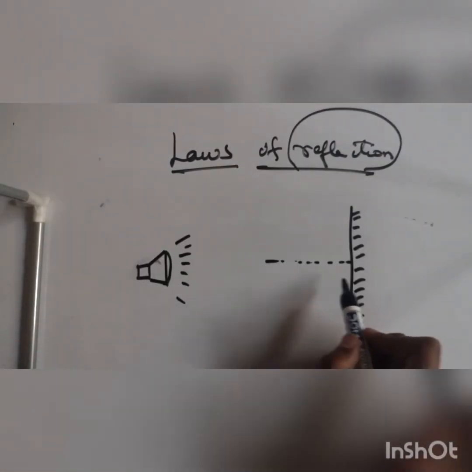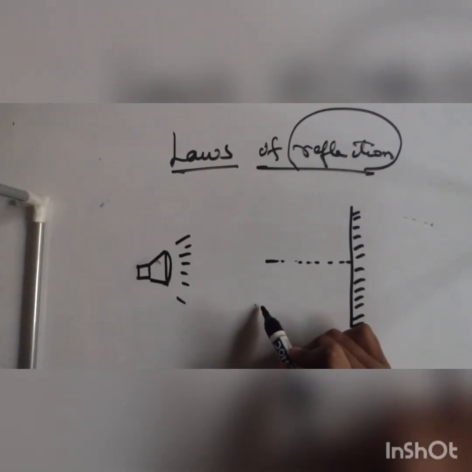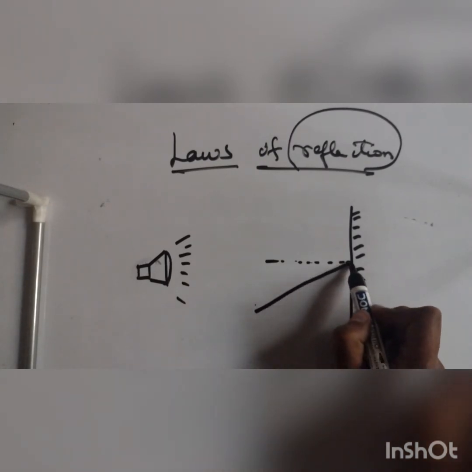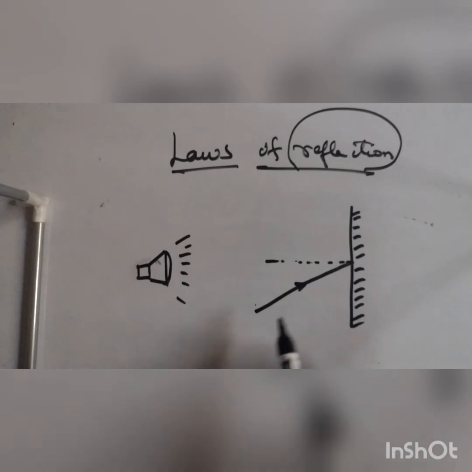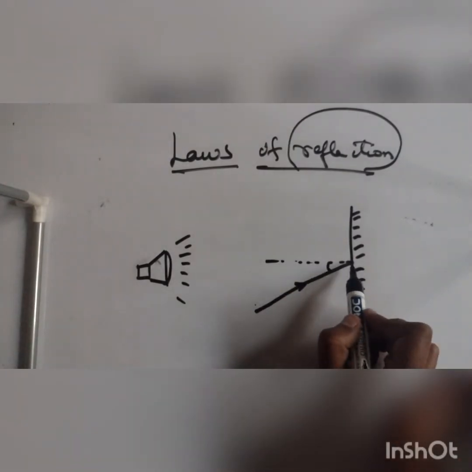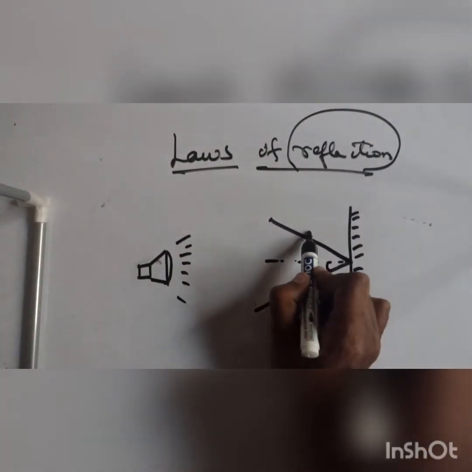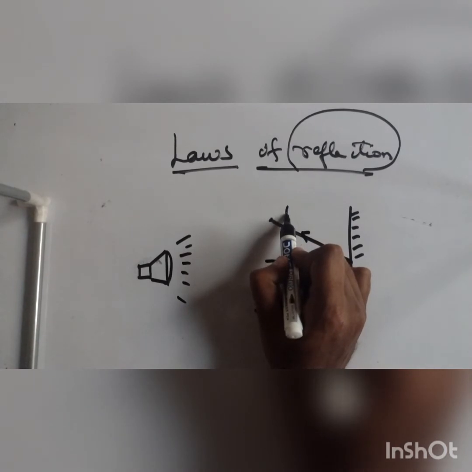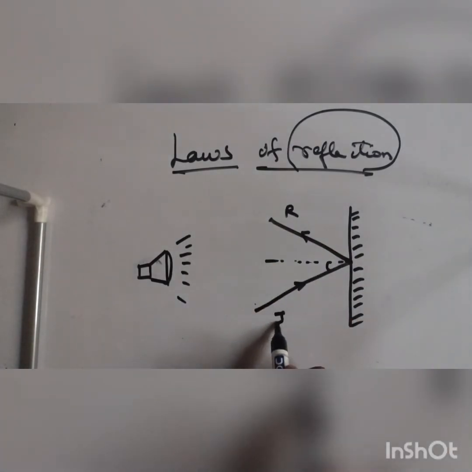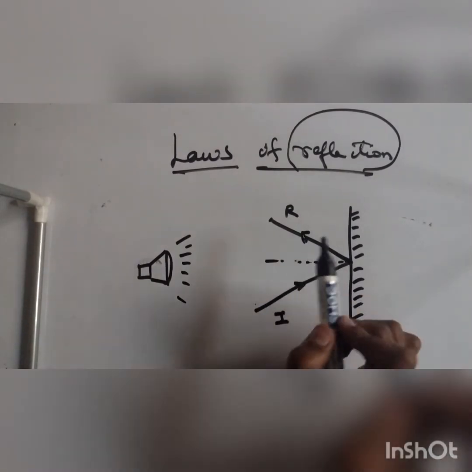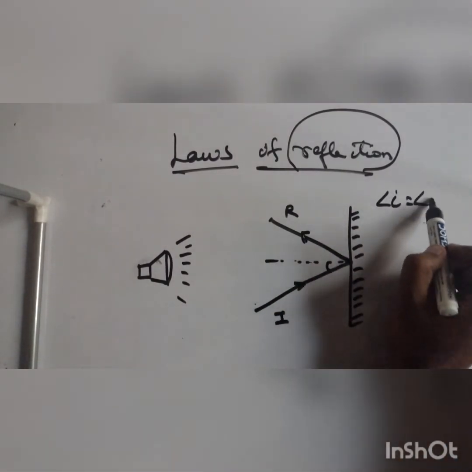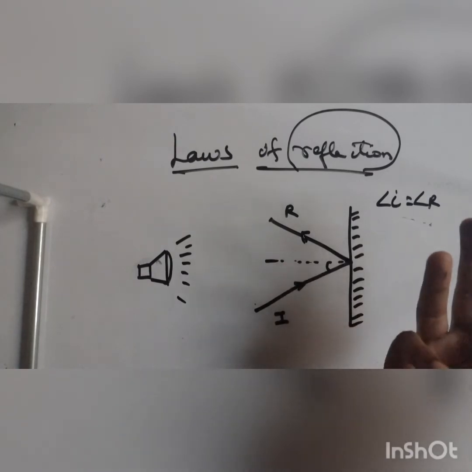If I consider an oblique ray like this, making an angle theta, and the reflected ray here, angle is say R, and here I, incident ray, reflected ray. So angle I is equal to angle R.